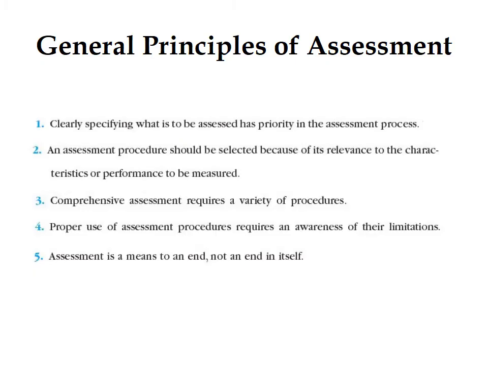General principles of assessment. There are 5 principles of assessment. The first one is clearly specifying what is to be assessed has priority in the assessment process. The second one is an assessment procedure should be selected because of its relevance to the characteristics or performance to be measured. Assessment procedure should be relevant especially to the objectives. For example, if you want to check the writing skills of a student, then you must develop a performance assessment task. If you want to check their ideas organization, for this purpose you must also develop a performance assessment task rather than MCQ items.